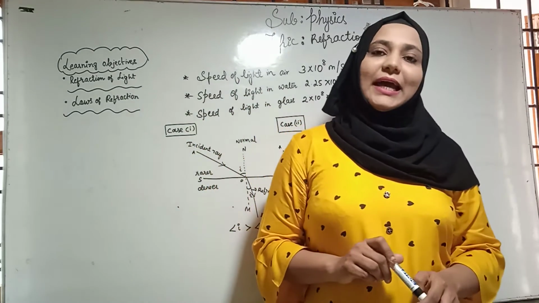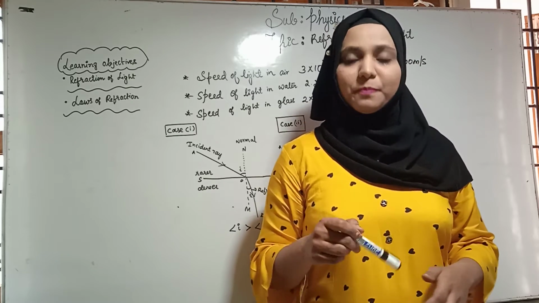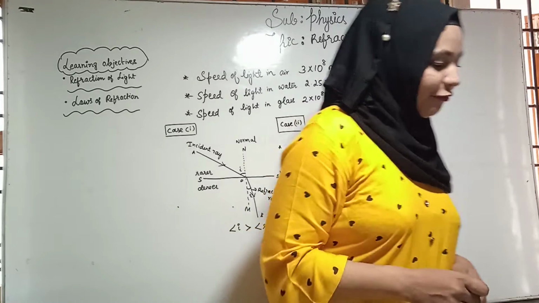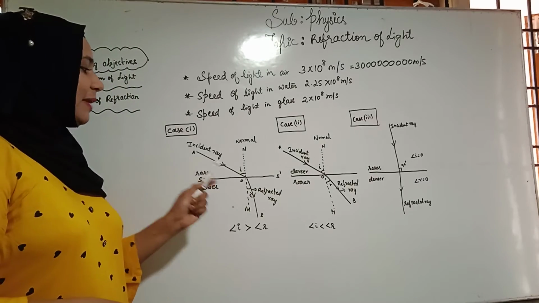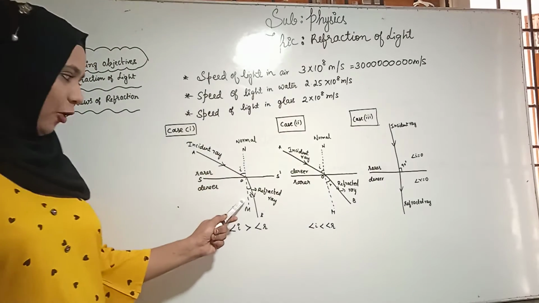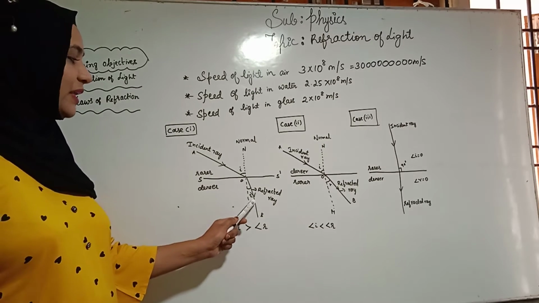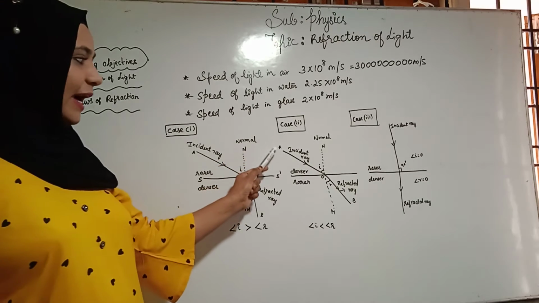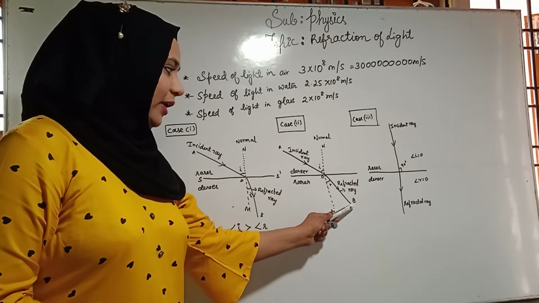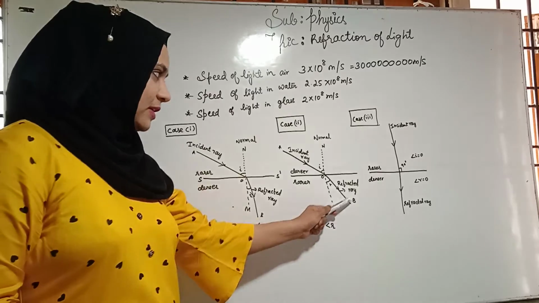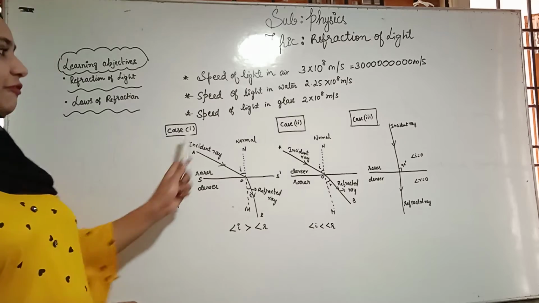While passing from one medium to another, light sometimes slows down or sometimes speeds up. Therefore, if the light is going from one medium to another and bending towards the normal, that is due to the speed decreasing. On the other hand, when the light goes from one medium to another and bends away from the normal, that is due to the speed increasing. Sometimes it passes undeviated. Therefore, we need to understand three different cases.